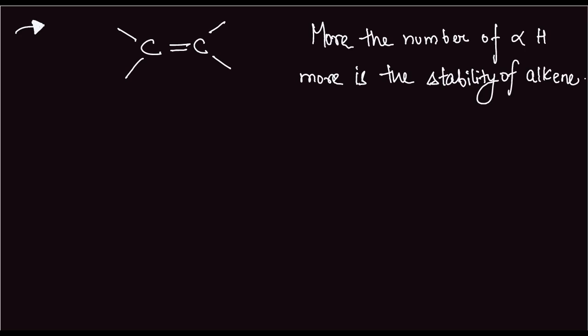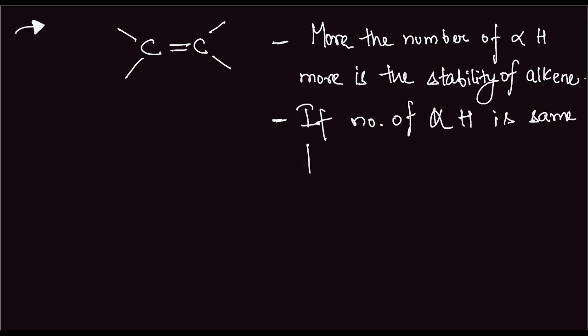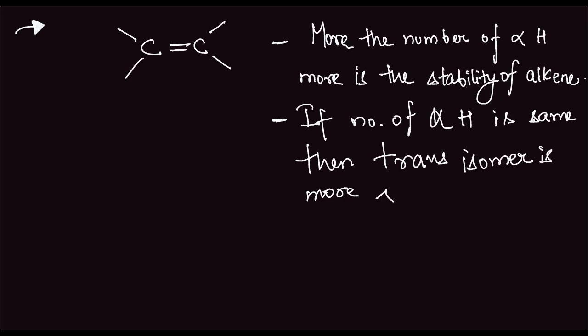Okay, when the number of alpha hydrogens is same, then we look at whether it is cis or trans. Trans is always more stable than cis in this case. So this is one point. The second point is, if number of alpha hydrogens is same, then trans isomer is more stable, because in case of trans, the steric inhibition is less. So this is the point of stability of alkenes.